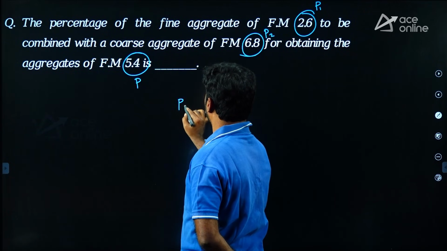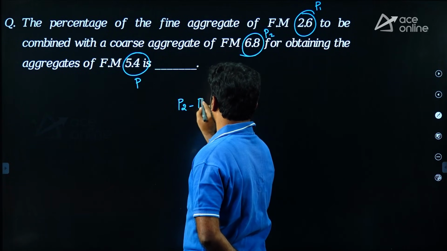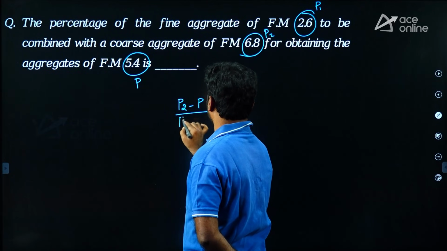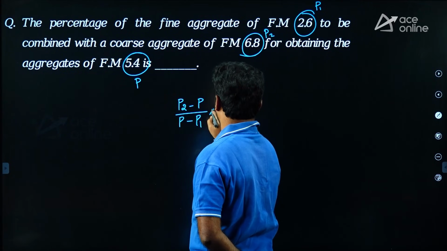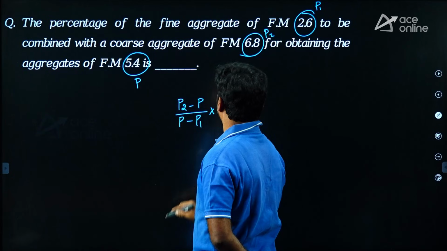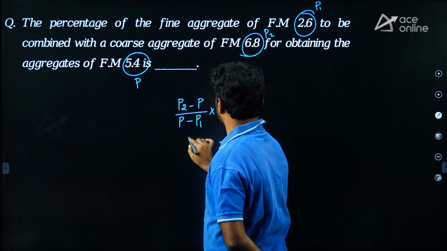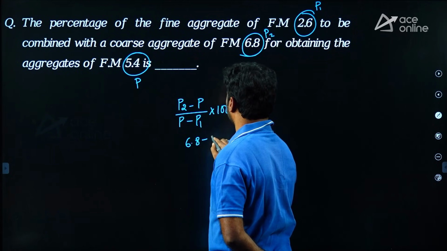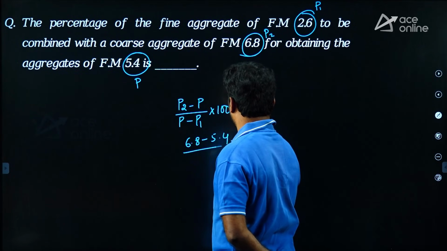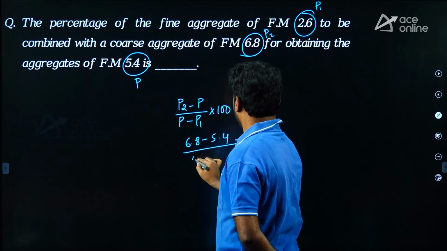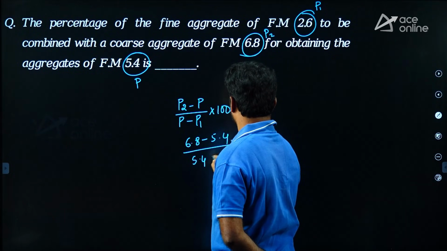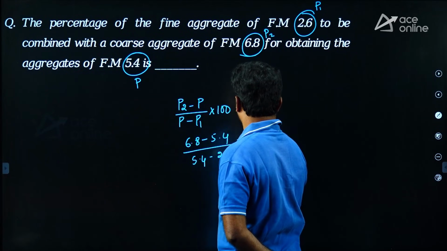That is (P2 minus P) upon (P minus P1) into 100. P2 is 6.8, so it is (6.8 minus 5.4) upon (5.4 minus 2.6) into 100.